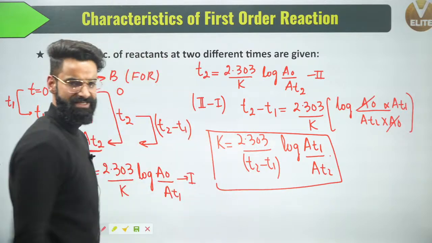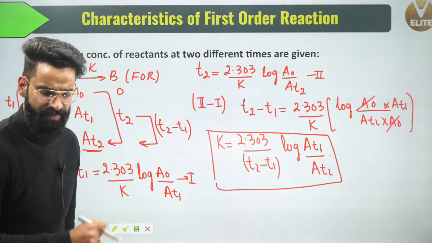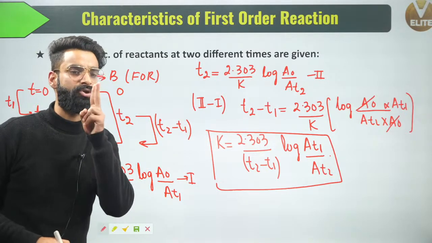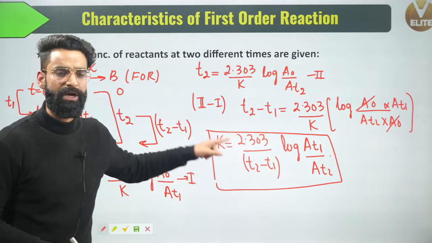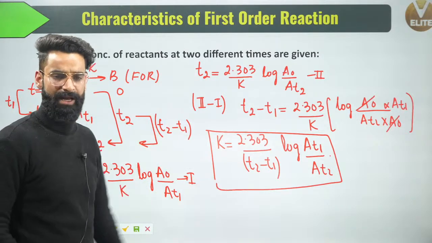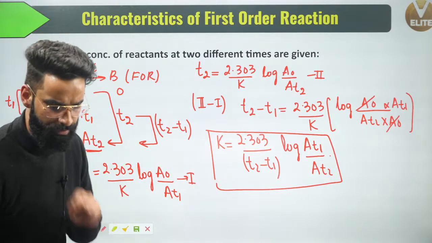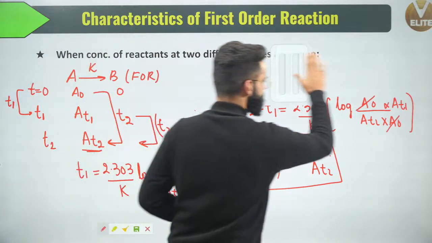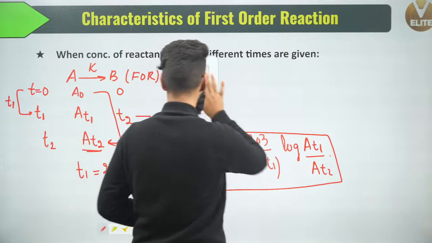And when will I be using this result? Let me tell you guys, whenever you are given the concentration of reactants at two different times, at that time you are going to use this expression in order to calculate the rate constant. Number 1. Number 2, guys, let me erase this part. I hope this is clear till here.